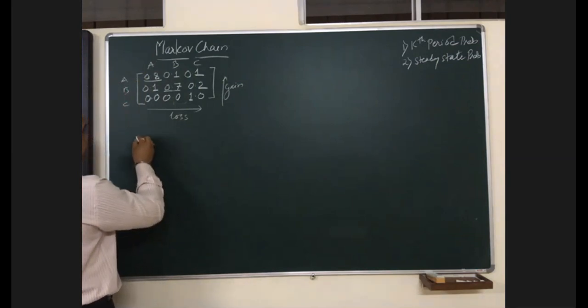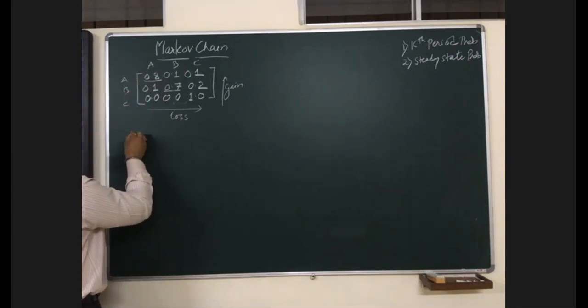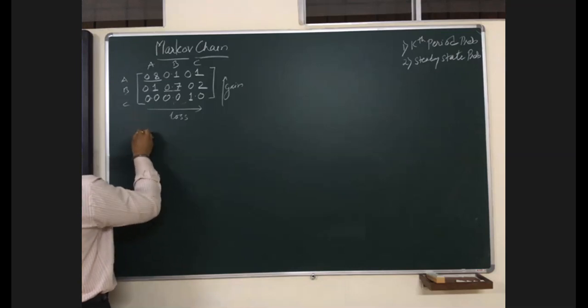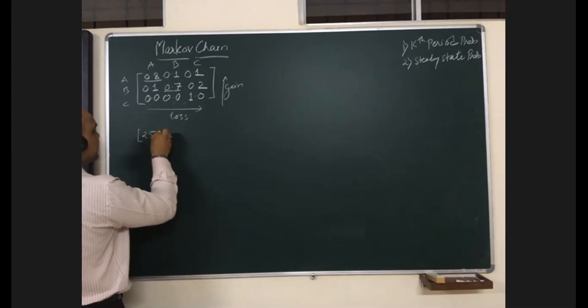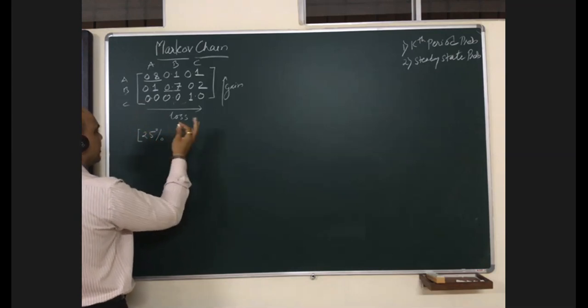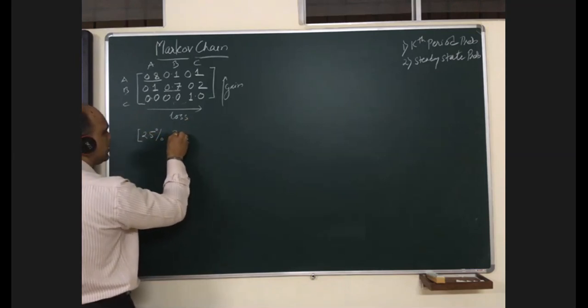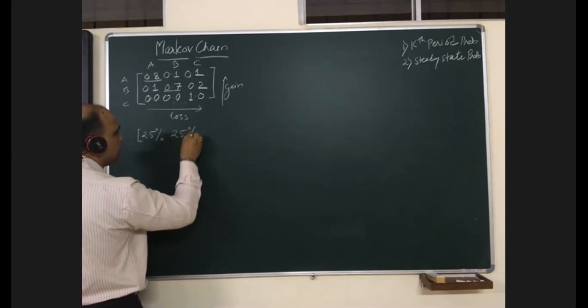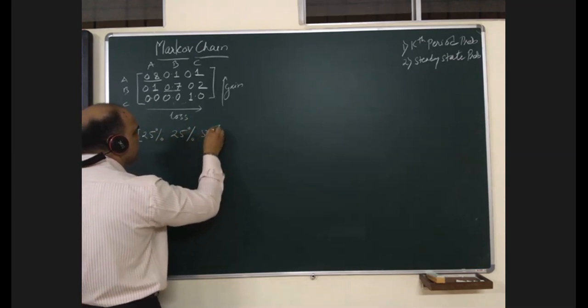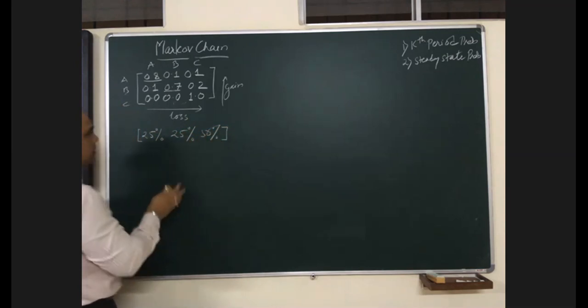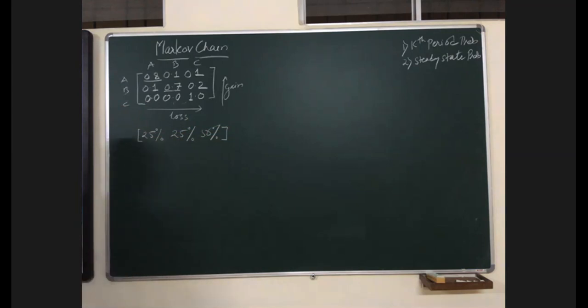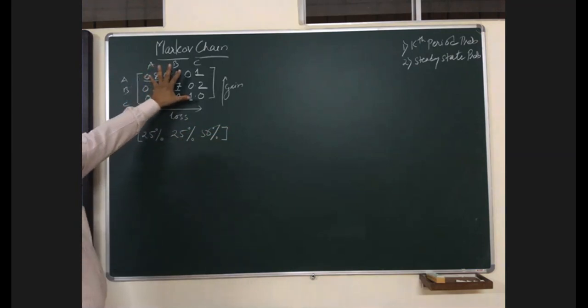Say the current market share for these three companies is 25%. I'm just abruptly taking this. Say it is 25%, 25%, and 50%. This is the current market share and the transition matrix.